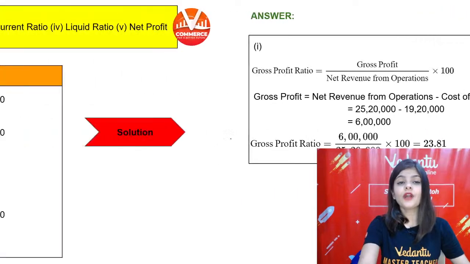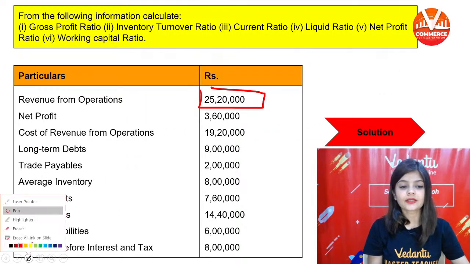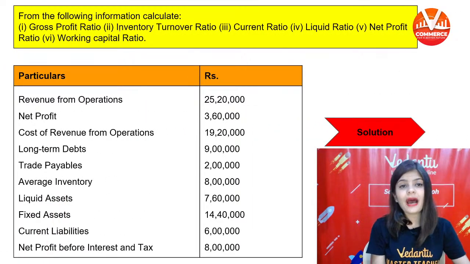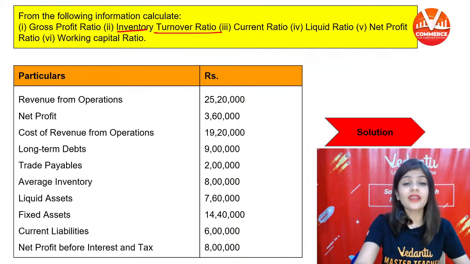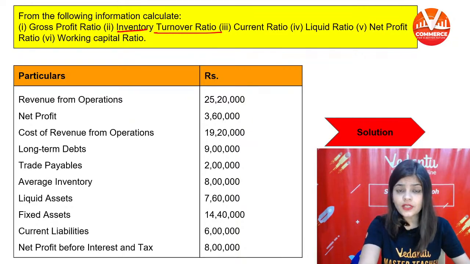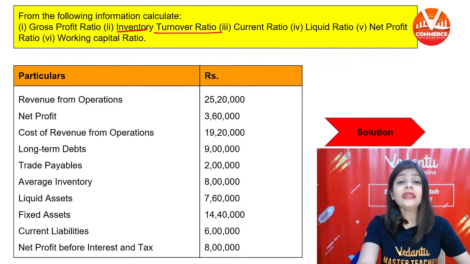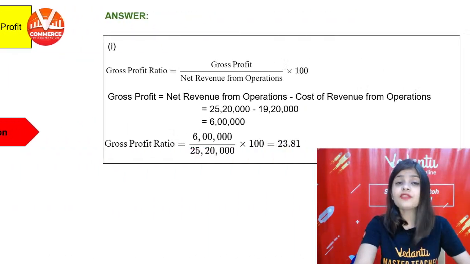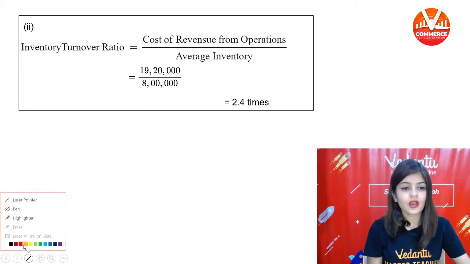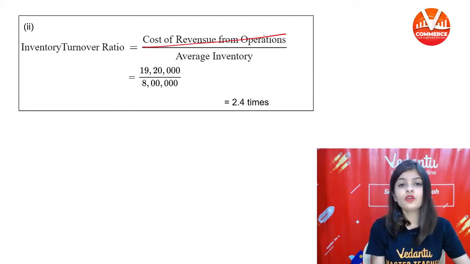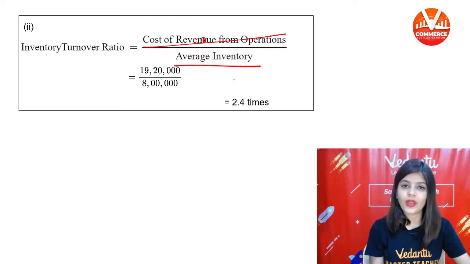Now coming on to the next part. Next part is inventory turnover ratio. What is the formula to calculate inventory turnover ratio? The formula is cost of revenue from operation divided by average inventory.